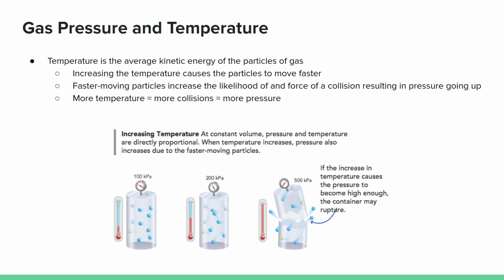As you can see in the little model, at constant volume, pressure and temperature are directly proportional. When temperature increases, pressure also increases due to the faster moving particles. As you can see here in the first one, the temperature is pretty low and the pressure is 100. But when the temperature increases, the pressure goes to 200, so it almost doubles here. And you can see how the particles are moving faster now.